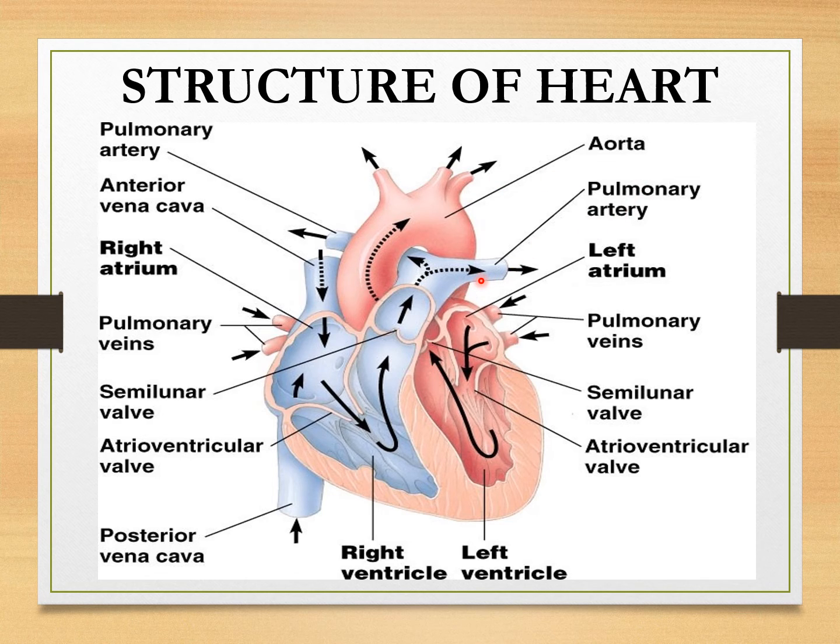This is the pulmonary artery, this is the pulmonary vein, this is the posterior vena cava and the anterior vena cava, which receive the deoxygenated blood from the different parts of our body.